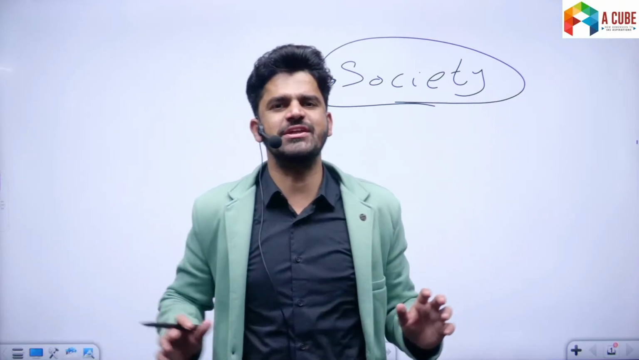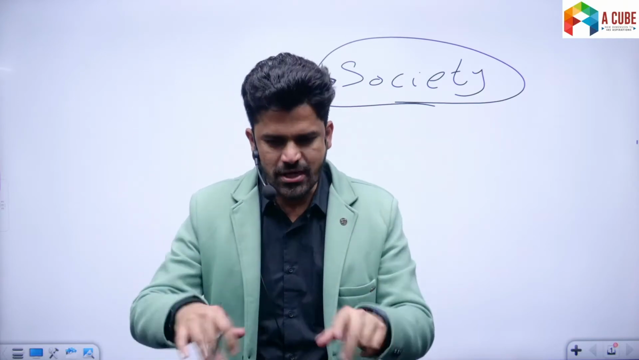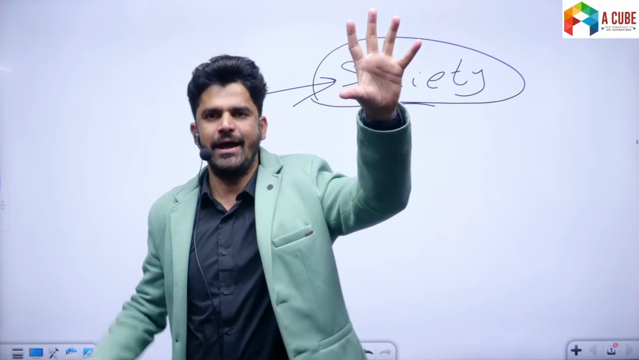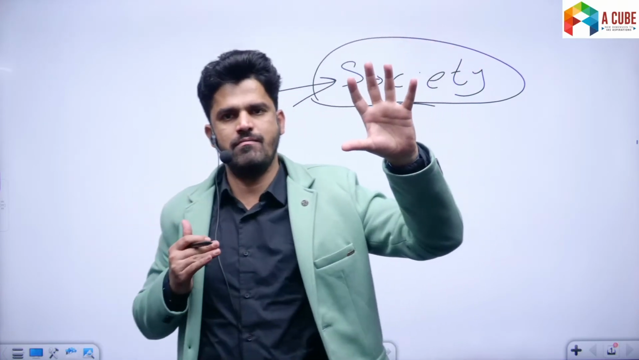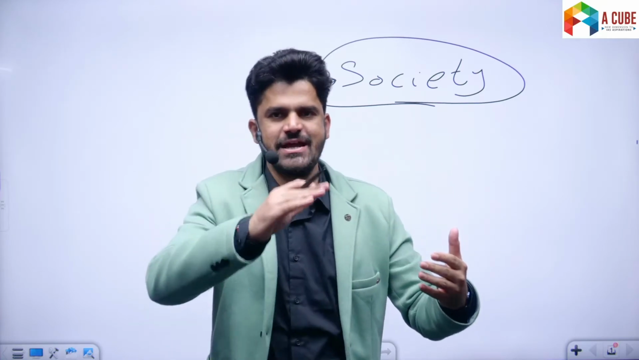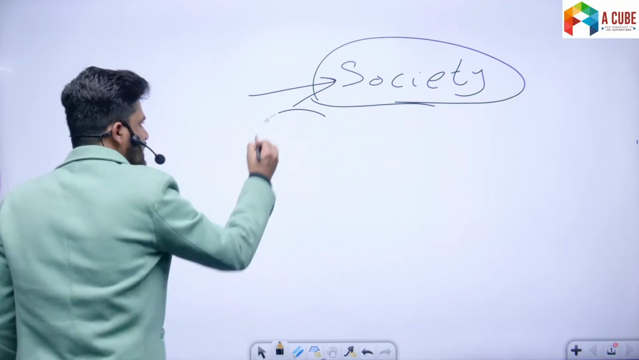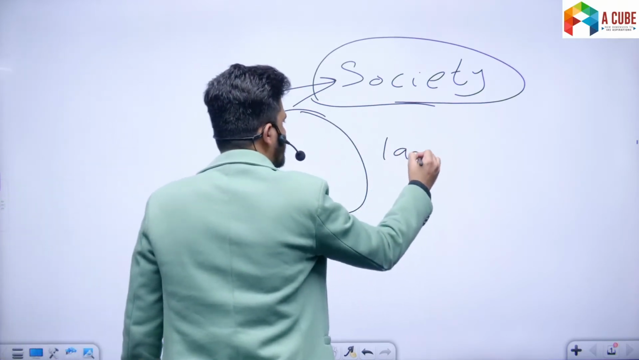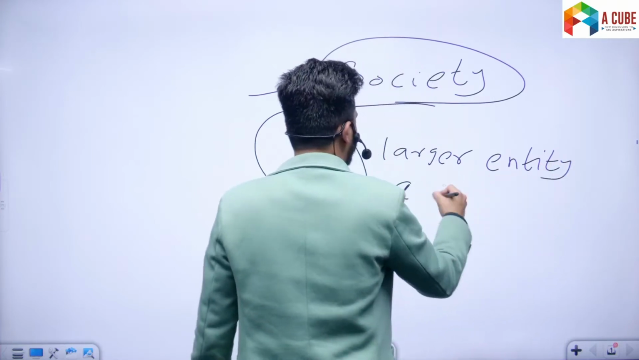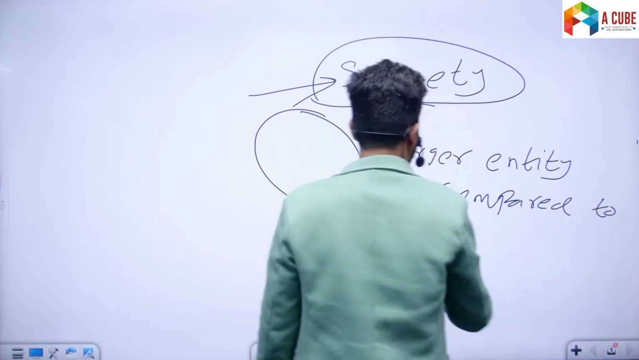So which is the larger entity, and which is a part of the whole? It is like when we say that state is a whole and government is part of that whole. Government is means and state is ends. So similarly, society is a larger entity as compared to the state.